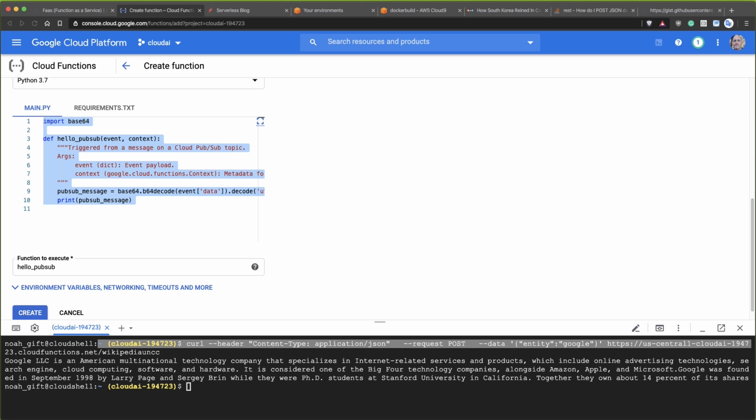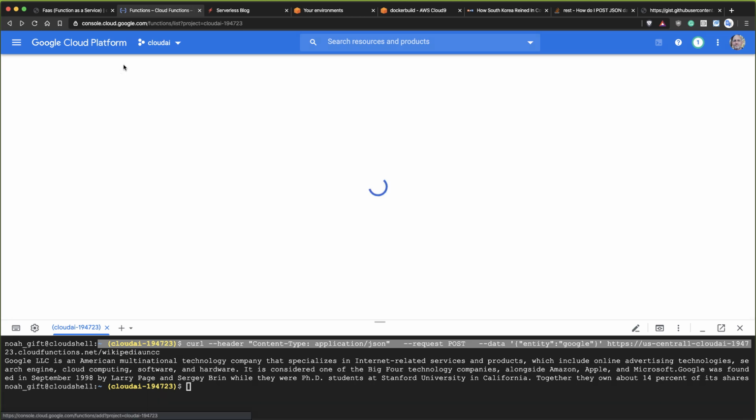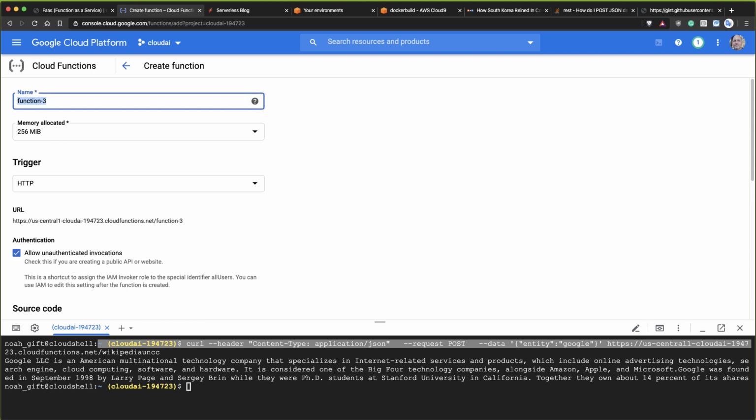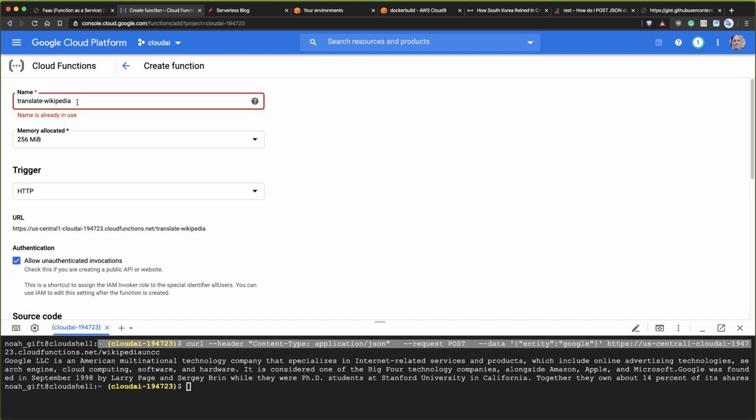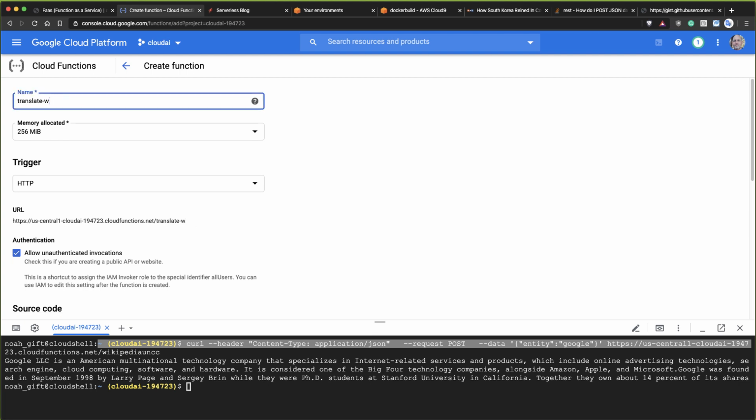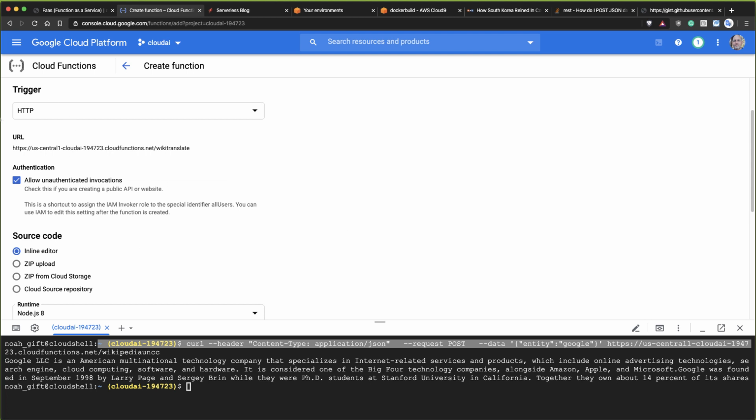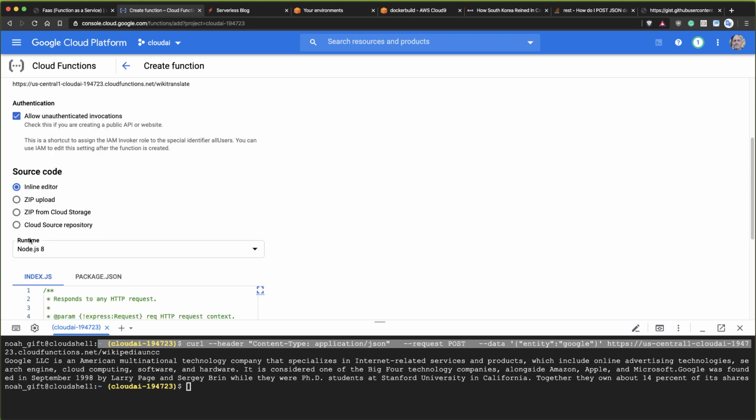So that's what we're going to do next. I'm going to go back to functions here, and I'm going to make a new one, and we'll call this one translate Wikipedia, which hopefully I didn't already make one called that. I did. So I'll just call it wiki translate. That's a good name. Keep everything the same, keep the HTTP trigger the same, but I'm going to swap this out to Python 3.7,